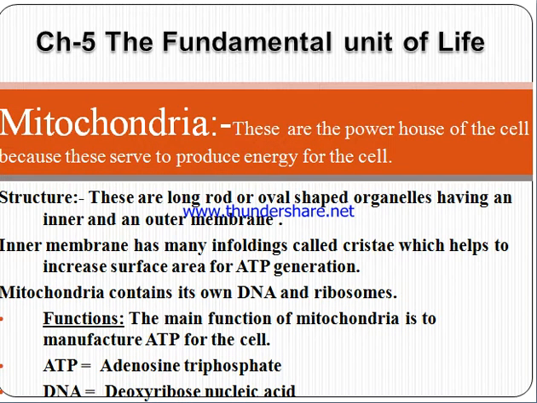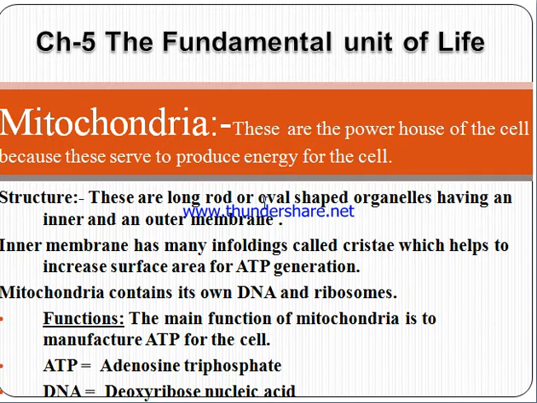Next very important term we are coming to is the mitochondria. These are the powerhouse of the cell, that is, for the formation of energy. Hence it is known as the powerhouse. What is a powerhouse? It is from where electricity comes. In terms of the cell, whatever provides energy is known as the powerhouse. So mitochondria is the powerhouse of the cell because it produces energy for the cell.